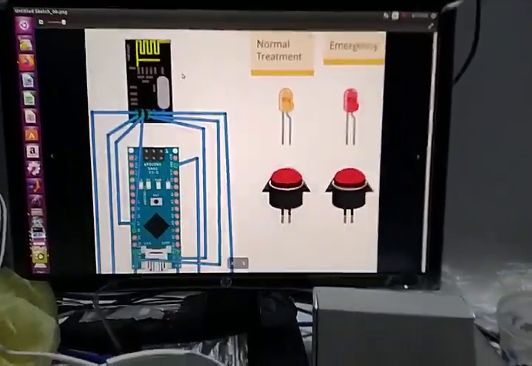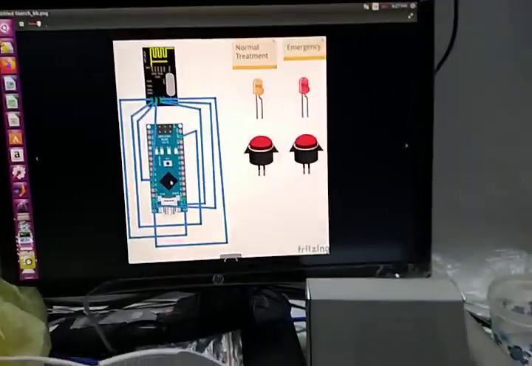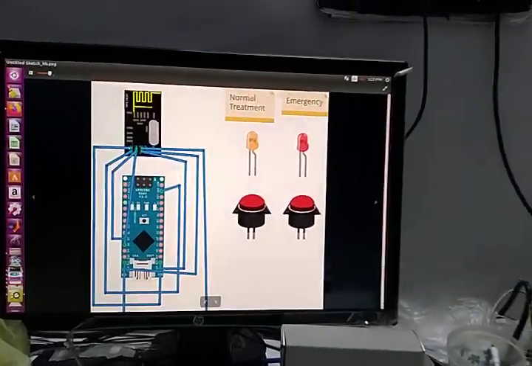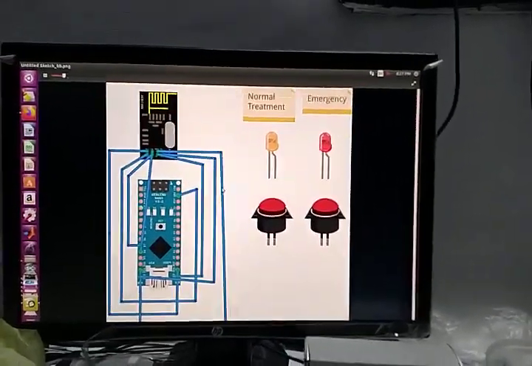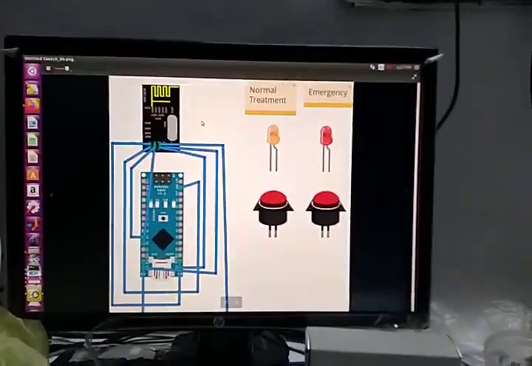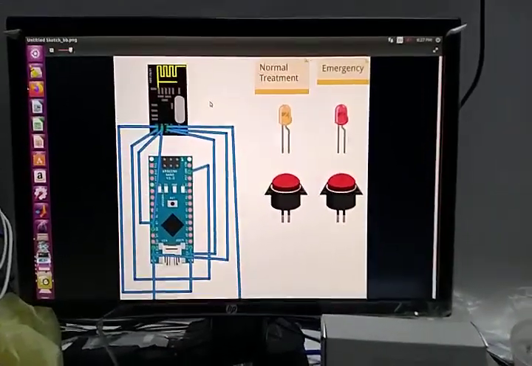It will create its own network, and it will have a coverage of around 200 to 300 meters. This is the Arduino Nano we are using, and with it we will use mesh networking, by which we can interconnect all the nodes and reach the command center very easily.